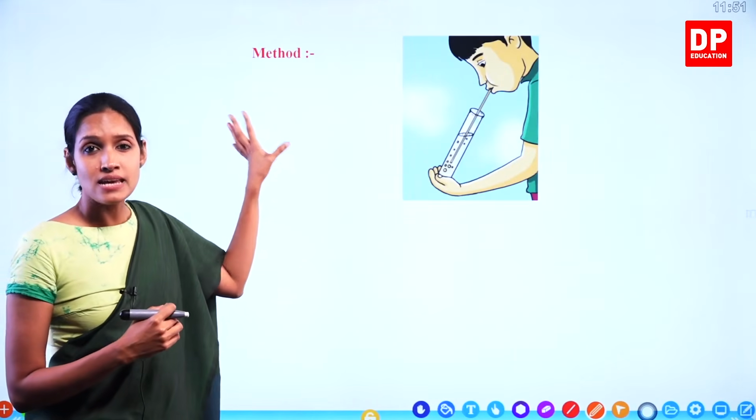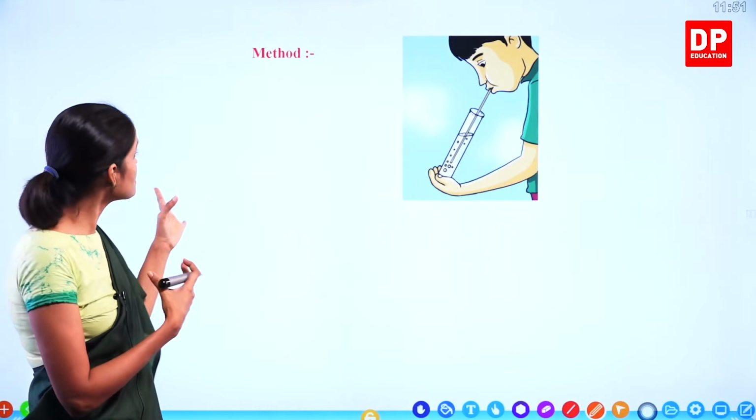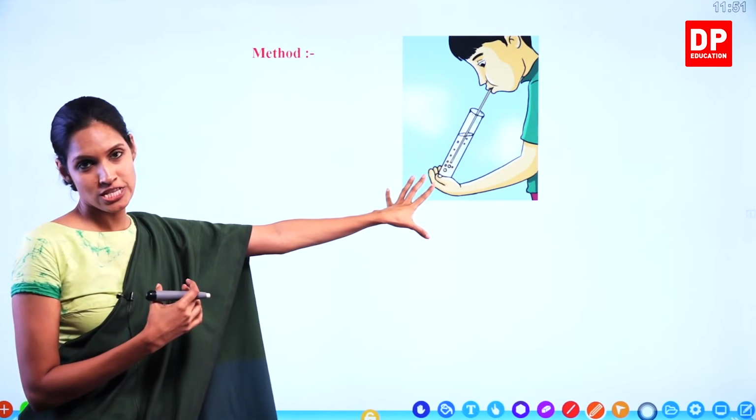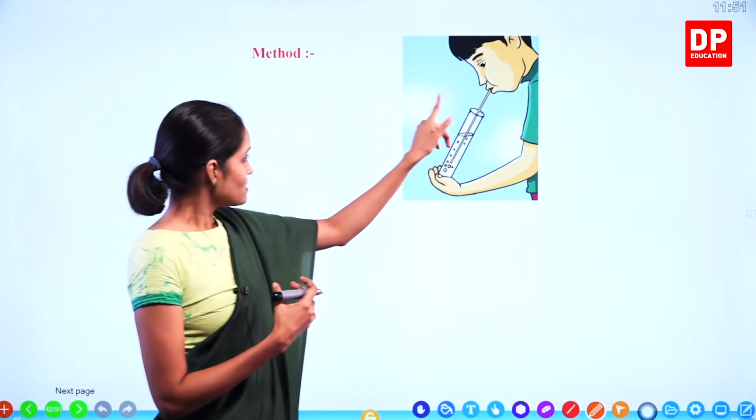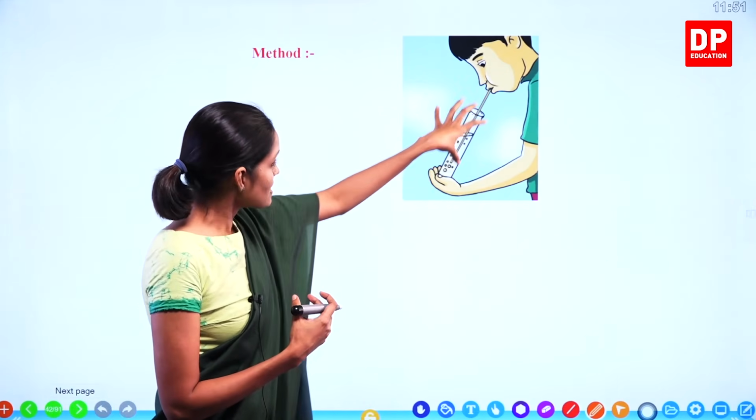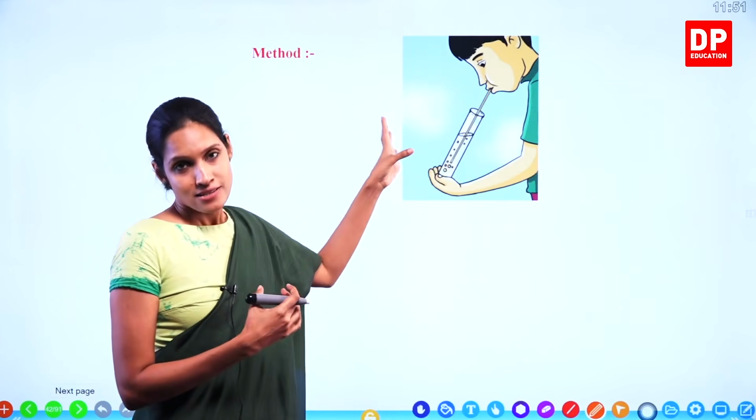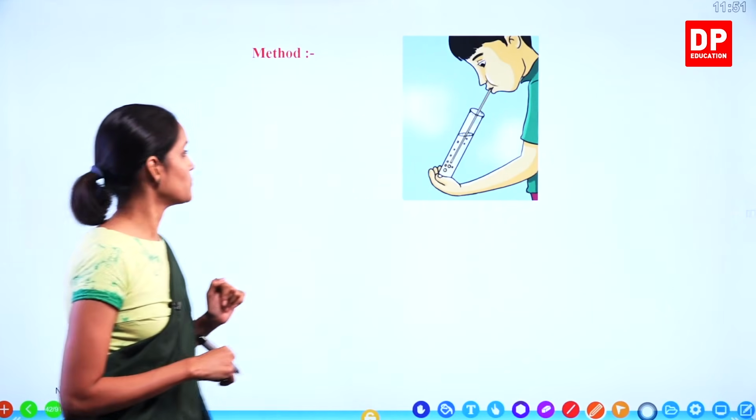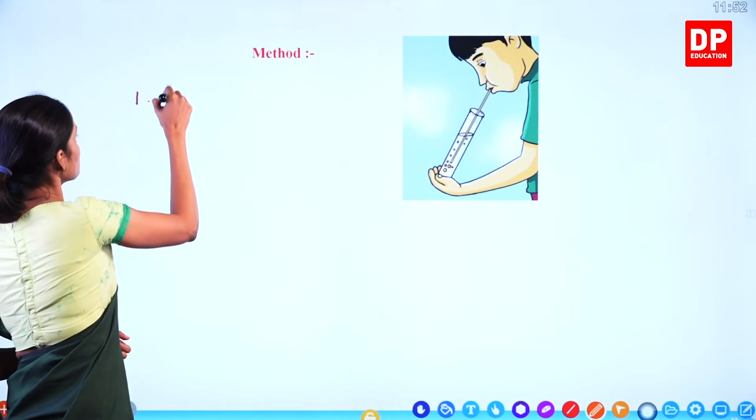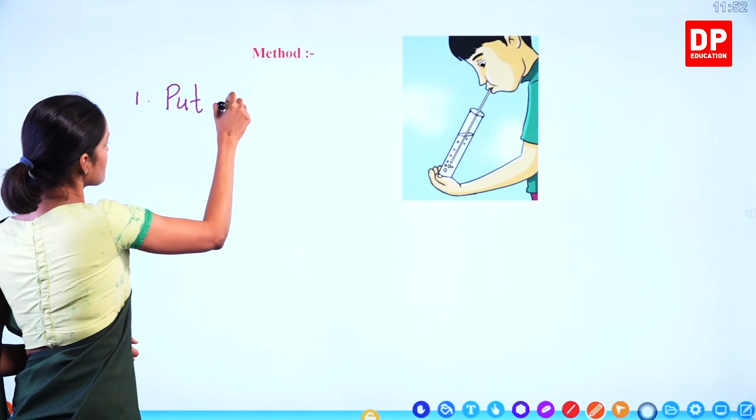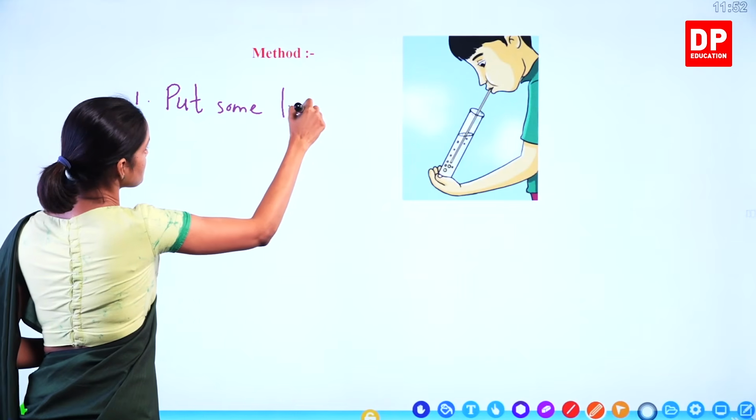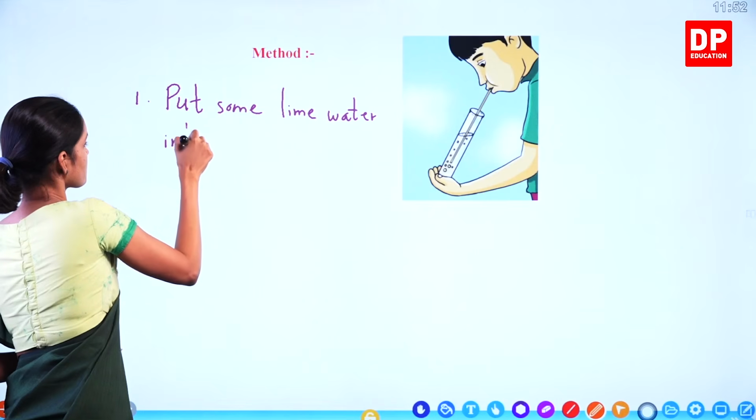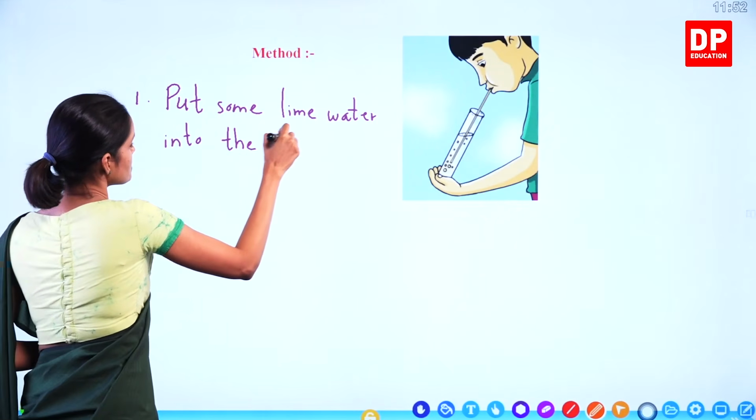So what is the third stage when we write an experiment? What is the third stage? Method. You can see here, this is how we do this, children. Right? Now this child is bubbling his exhaled air into this test tube with lime water. Understand? We will write down the steps now. Step 1, put some lime water into the test tube.